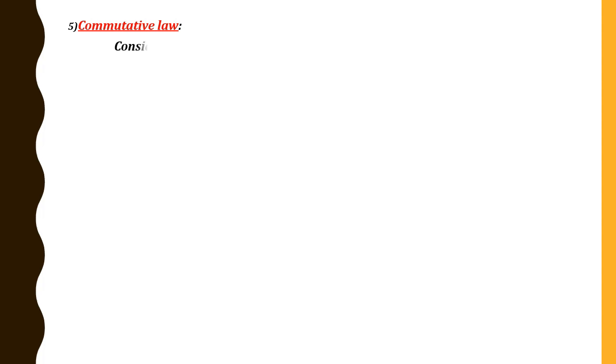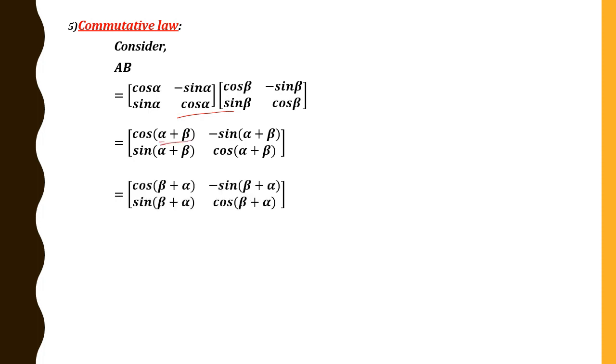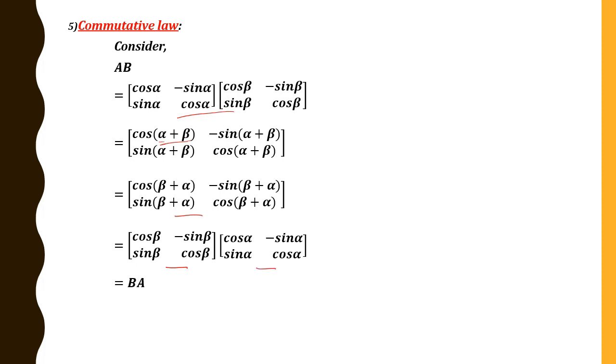The commutative law, consider AB, replace the matrices A and B, and we know the answer for this, that is the product of these two matrices, that is cos of alpha plus beta, minus sin of alpha plus beta, sin of alpha plus beta, cos of alpha plus beta. Since alpha and beta are real numbers, alpha plus beta can be written as beta plus alpha. Therefore we get like this. Again we can split this into two matrices, that is cos beta, minus sin beta, sin beta, cos beta into cos alpha, minus sin alpha, sin alpha, cos alpha. This is nothing but B and this is nothing but A. Therefore we get B into A. Therefore we have proved AB is equal to BA, and it is true for all A, B belongs to G. Therefore commutative law is satisfied.